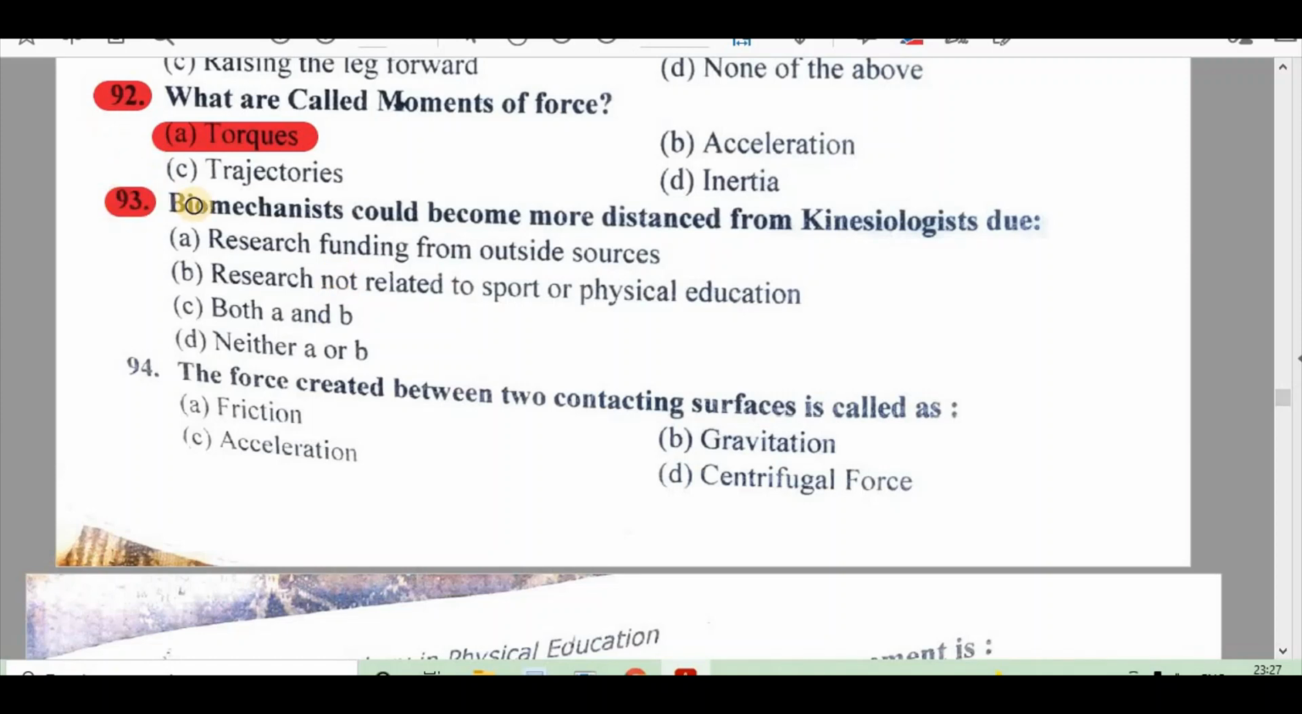93. Biomechanists could become more distant from kinesiologists due to A. Research funding from outside source, B. Research not related to sport or physical education, C. Both A and B, D. Neither A nor B. Right answer is C. Both A and B. 94. The force created between two connecting surfaces is called A. Friction, B. Gravitation, C. Acceleration, D. Centrifugal force. Right answer is A. Friction.